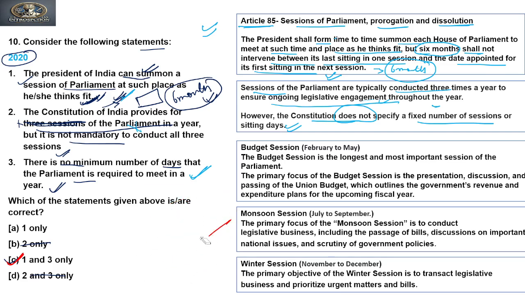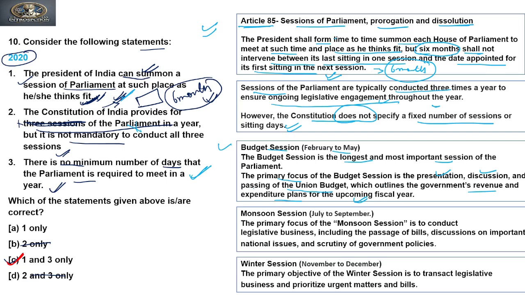It does not mention the number of sessions conducted, but there is a convention that a parliament will meet thrice in a year, that is 3 sessions. The first is the budget session, February to March. The budget session is the longest and most important session of parliament. Its primary focus is the presentation, discussion and passing of the union budget, which outlines the government's revenue and expenditure plan for the upcoming fiscal year, right?